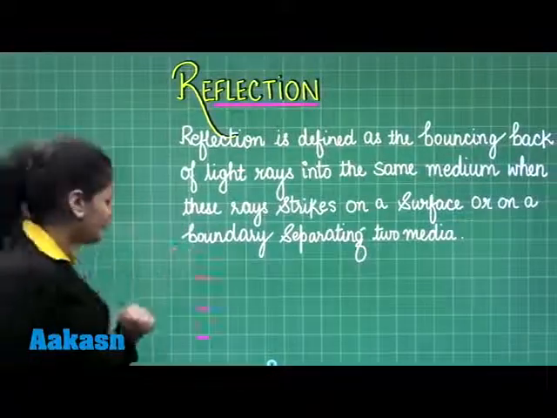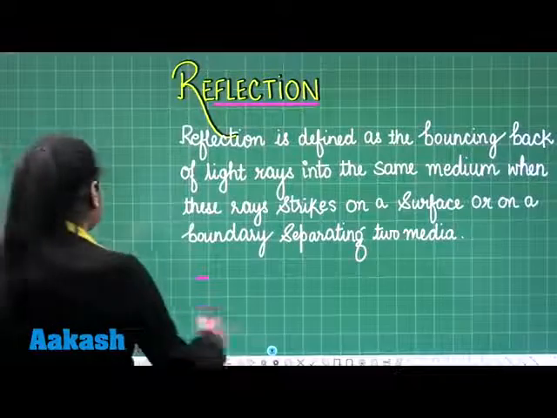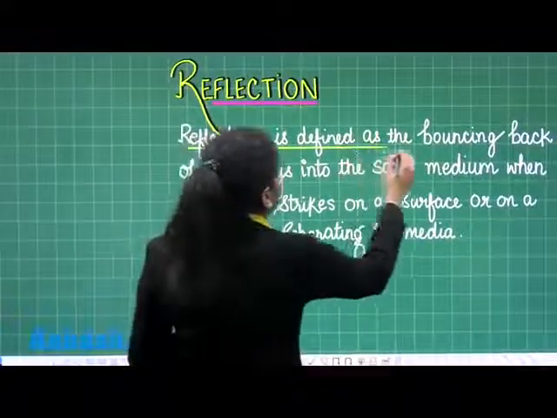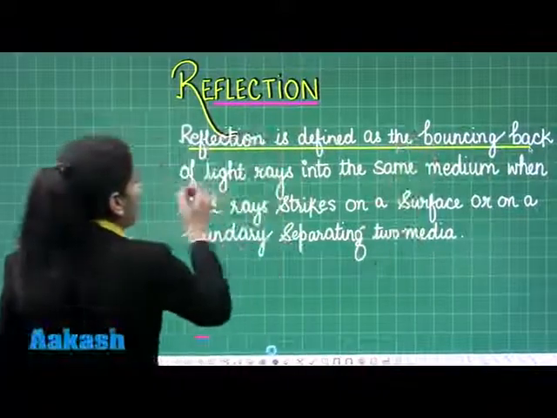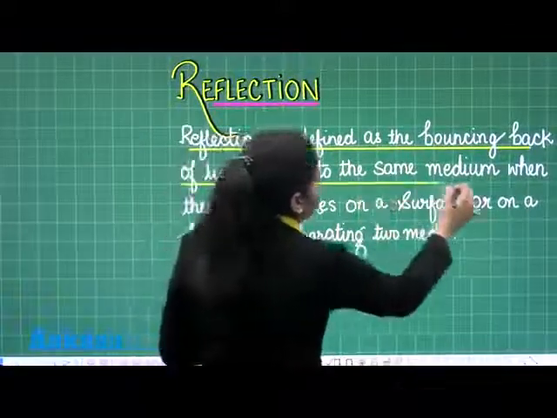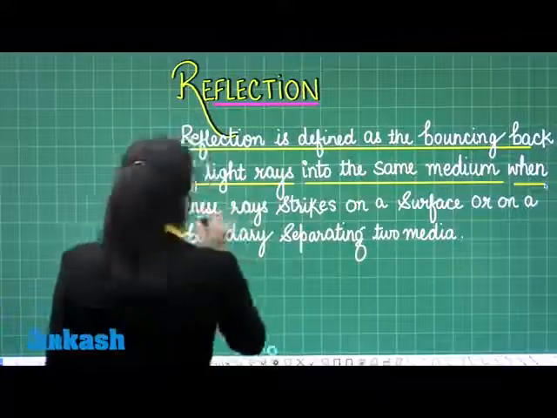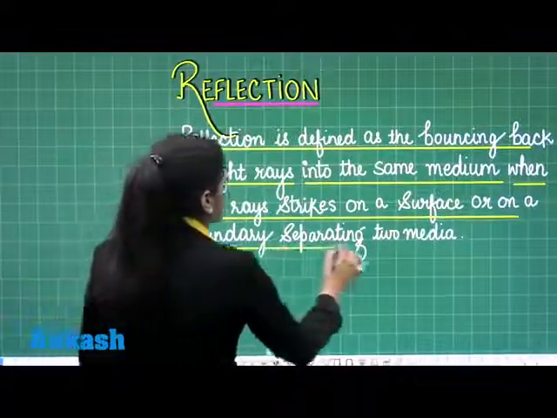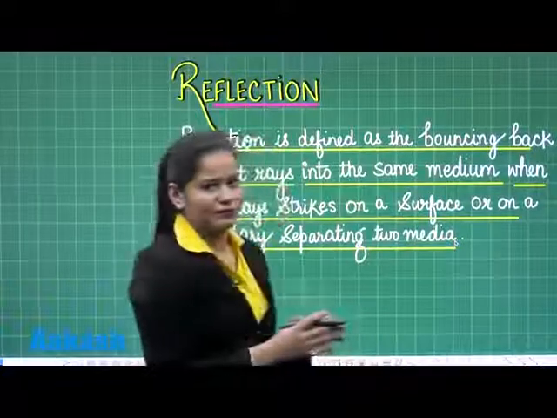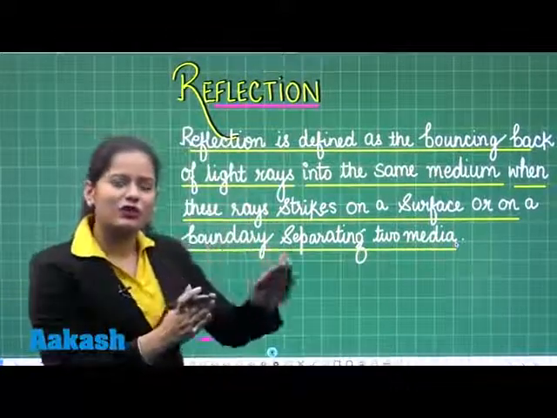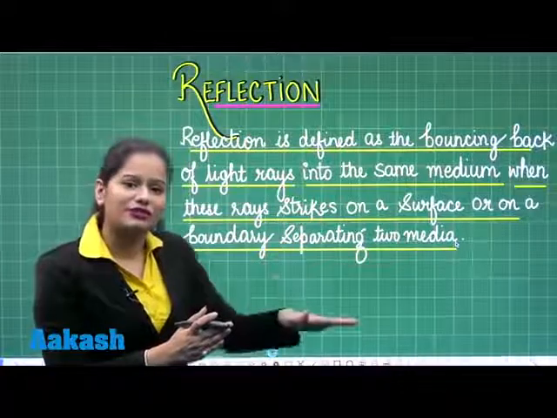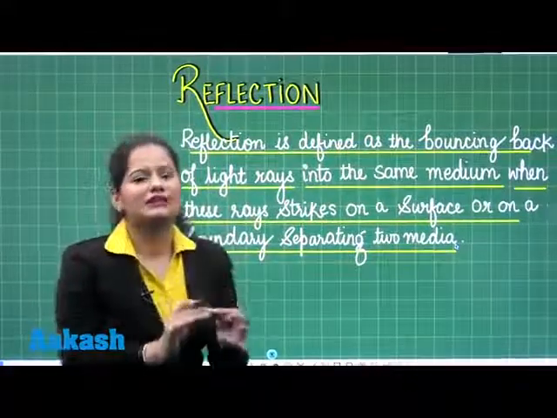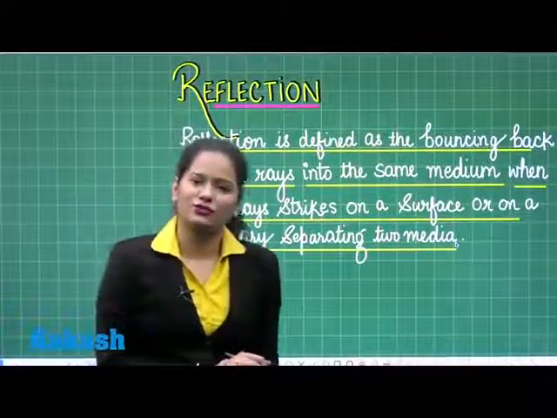Student, what do we actually mean by the reflection of light? Reflection is defined as the bouncing back of light rays into the same medium when these rays strike a surface or a boundary separating two media. When light rays fall on a boundary or on a surface and bounce back into the same medium, this is termed the reflection of light.